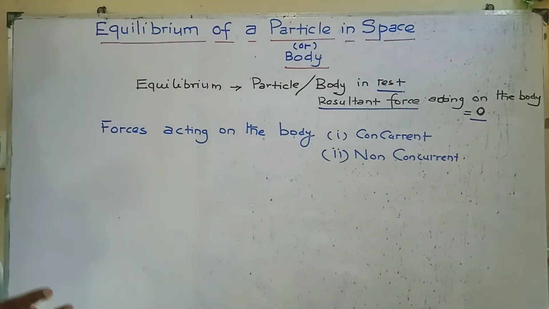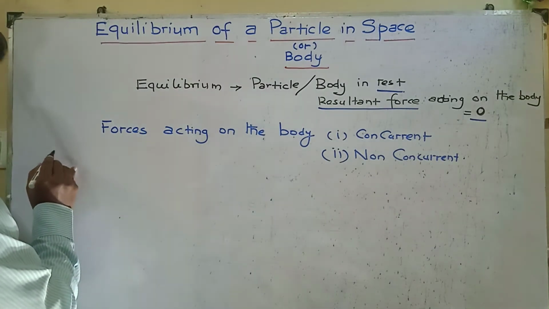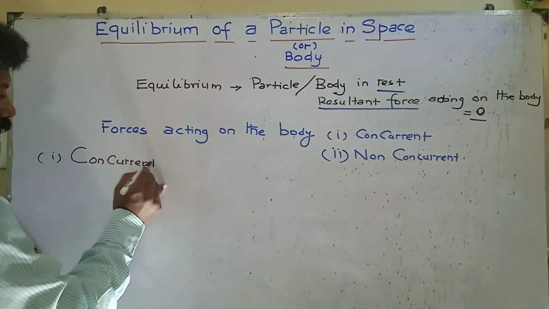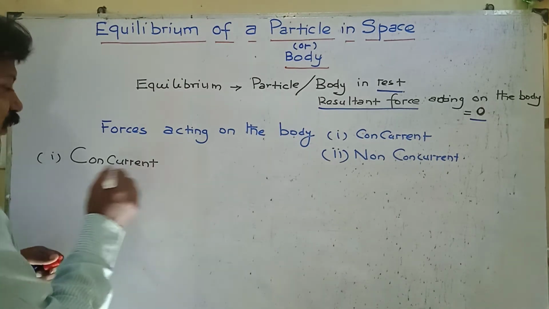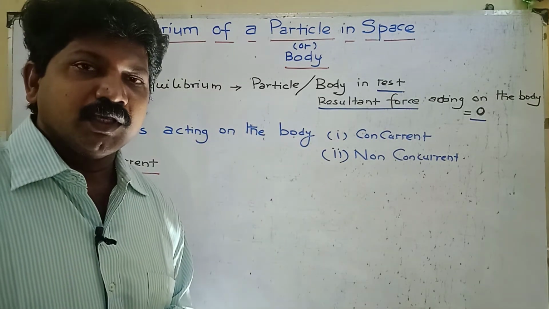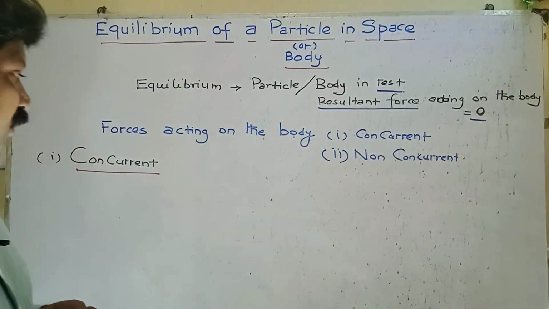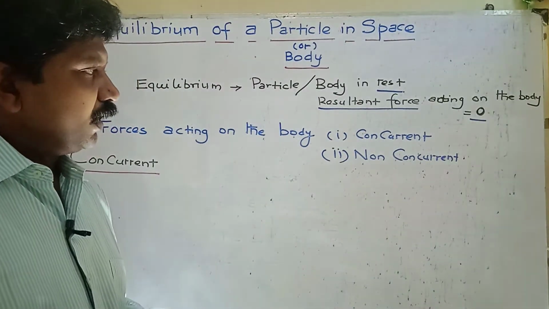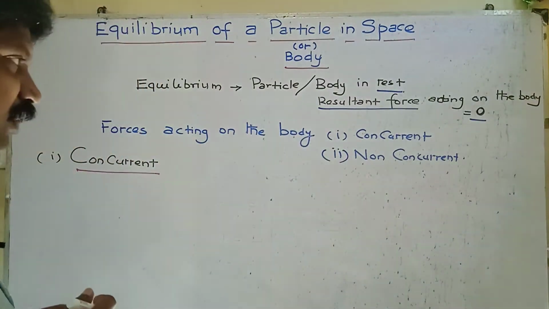What is the meaning of concurrent and non-concurrent? Concurrent means all the forces acting on the body intersect at a common point. Non-concurrent means the forces acting on the body do not meet at a common point. That is non-concurrent. We have already discussed this.